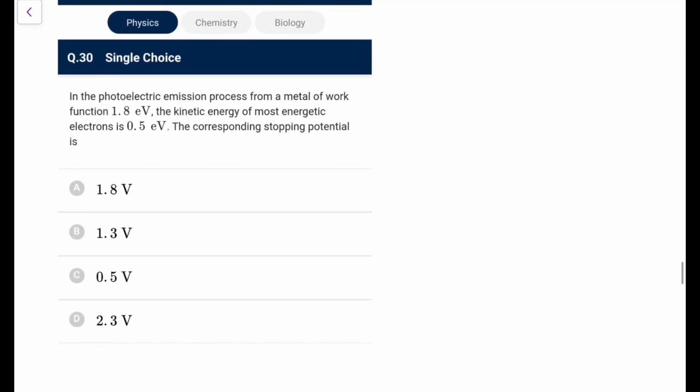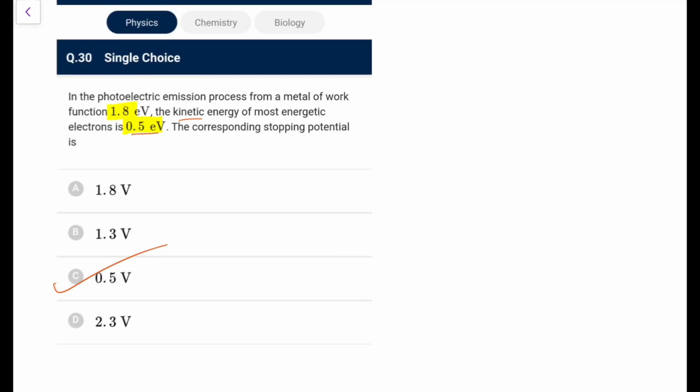Next, in the photoelectric emission process from metal of work function 1.8 eV, kinetic energy of the most energetic is 0.5, the corresponding stopping potential, if Kmax is 0.5 eV, stopping potential is 0.5 volt.